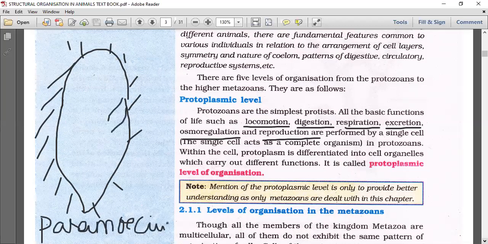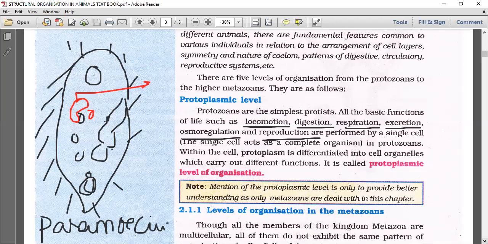The oral groove is there, and the cytostome will take in the food. Then the cytopharynx, reservoir, and food vacuoles rotate in the body. Contractile vacuoles are there for osmoregulation. Macronucleus and micronucleus are there. The macronucleus controls all the metabolic activities, and the micronucleus is for sexual reproduction.